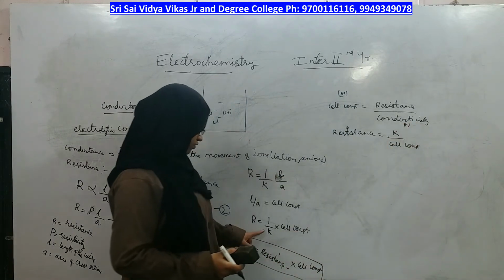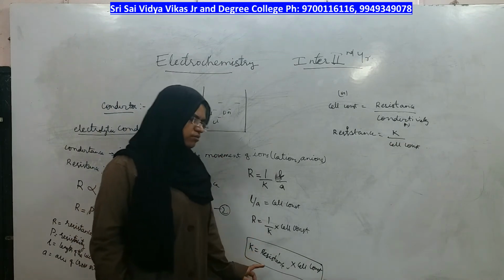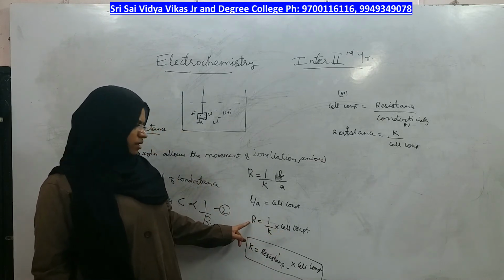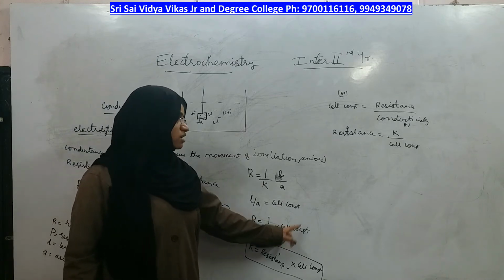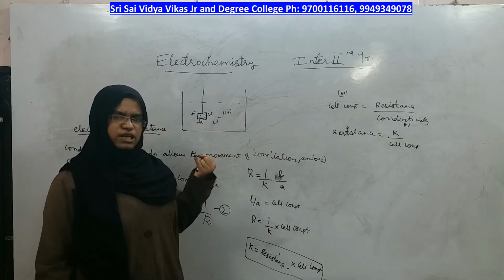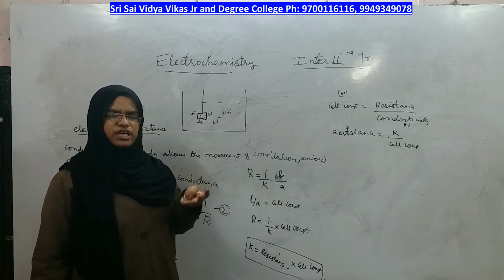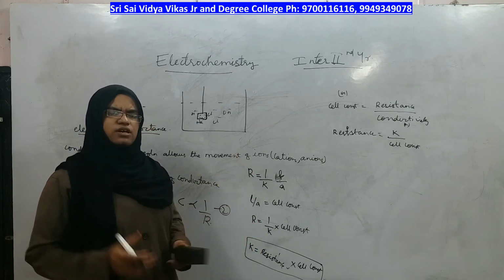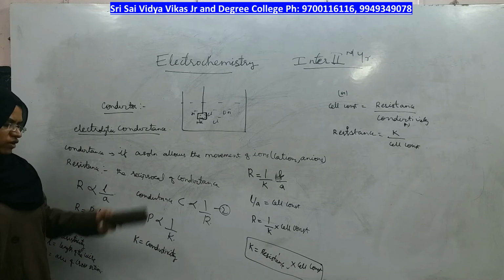You can use this formula in three ways. In a problem, if they give you conductivity and cell constant, you use the same formula. But if they give resistance and conductivity and the cell constant has to be determined, you use this formula. You have to use the formula out of three values: resistance, conductivity, and cell constant. If they give two, the third can be determined using this formula. It is a very simple equation which can be asked in problems. Please copy this down and we will move forward.